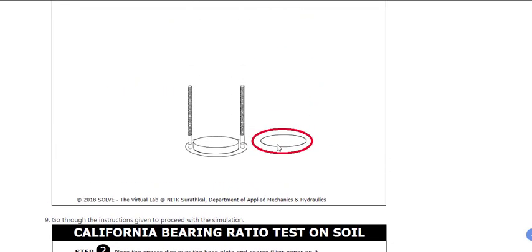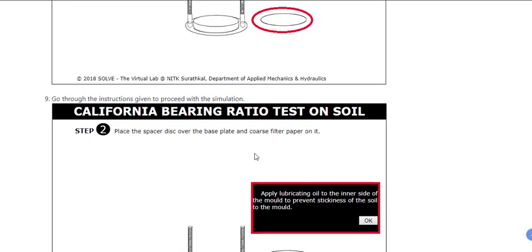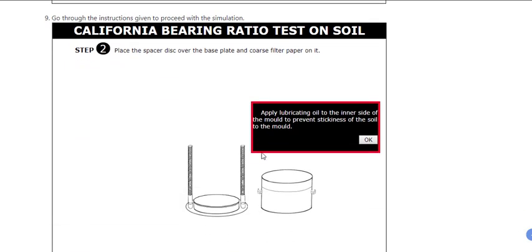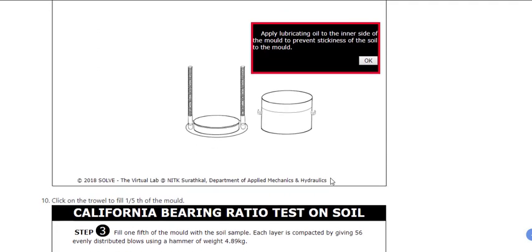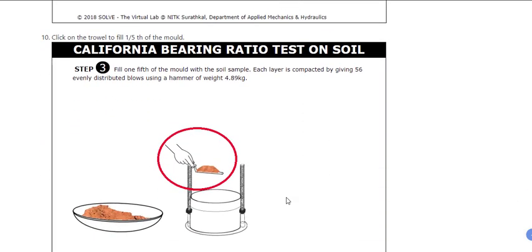So take the spacer disc, put the filter paper on this. Filter paper is a very thin layer of paper to prevent the water leakage. So we will have a filter paper on top. Apply lubricating oil on the inner side of the mold to prevent sticking of the soil. So this is the mold. Coat the internal surface of this with oil, as you have done in the other experiments like the slump cone test. Alright, then fill the